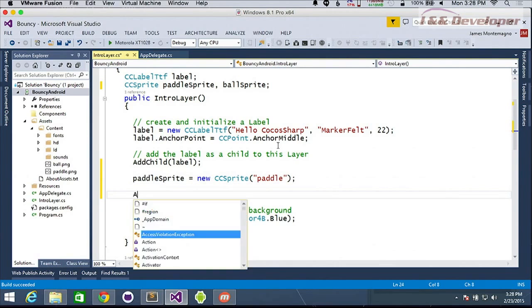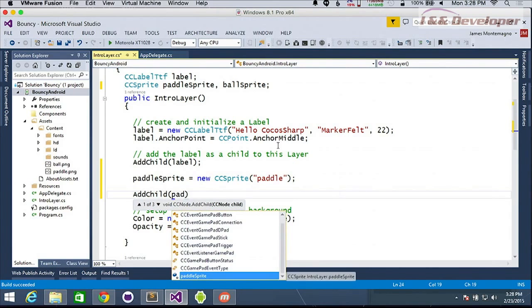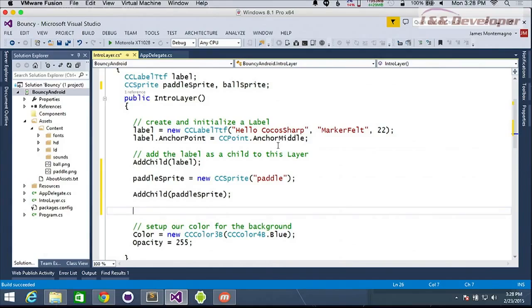And then we will say add child, and then we will go ahead and say paddle sprite. Perfect. So does that paddle literally refer to paddle.png in the content folder? Yeah. Or is this more of a virtual sprite called paddle, not associated with literally the paddle? So you can do sprite sheets as well, where you can pull items out of a sprite sheet. What this is doing is it's looking for the first file that has paddle, dot.